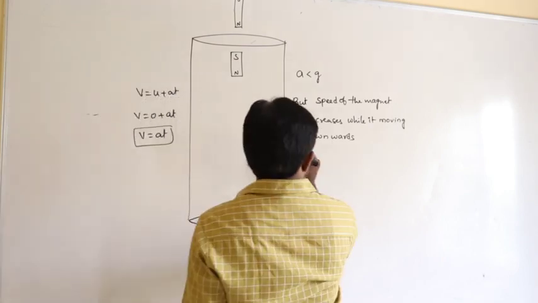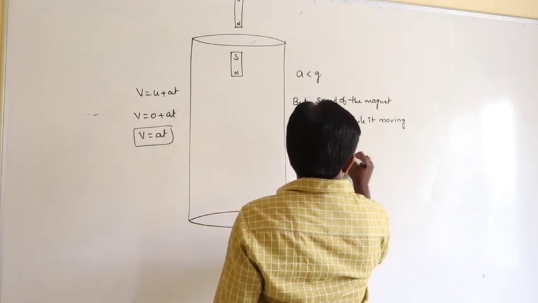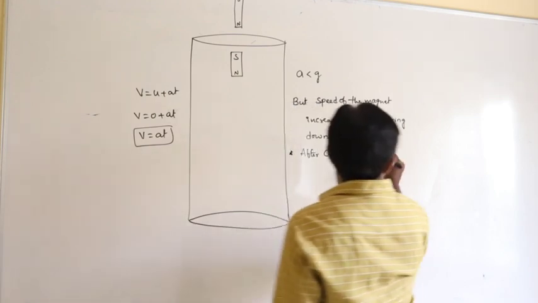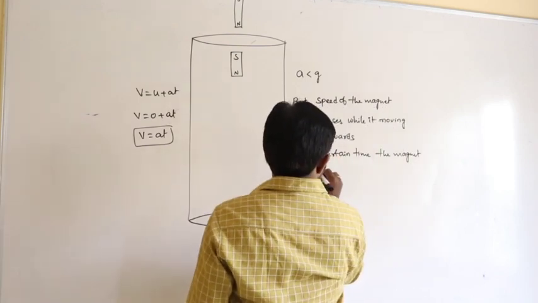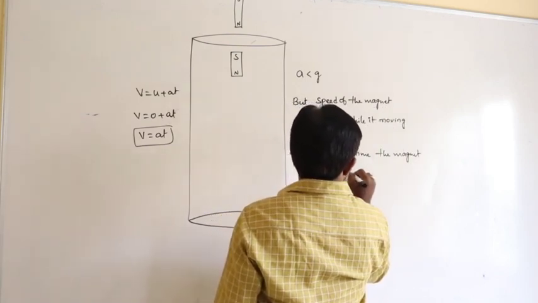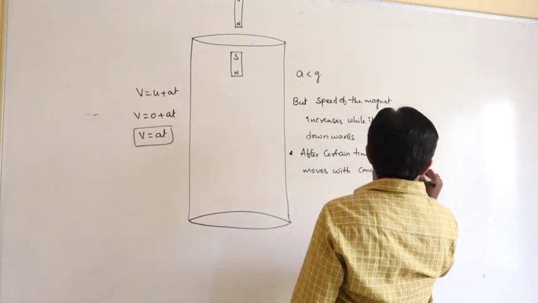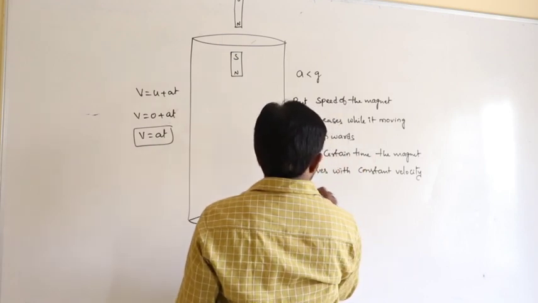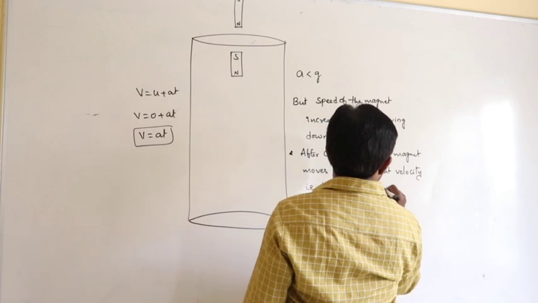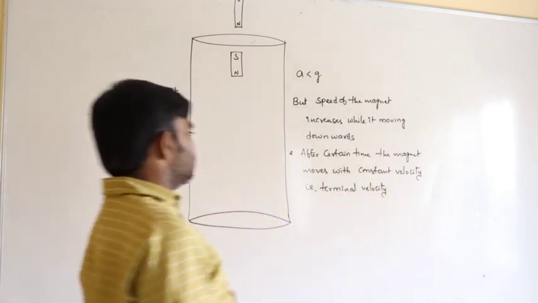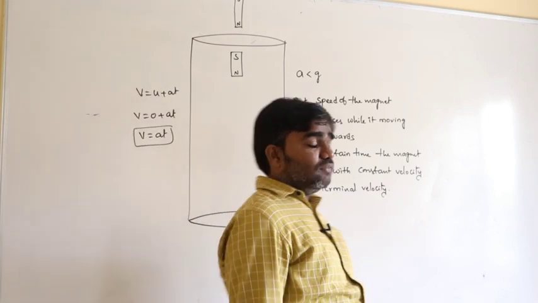After a certain time, the magnet moves with constant velocity. That constant velocity is called terminal velocity.